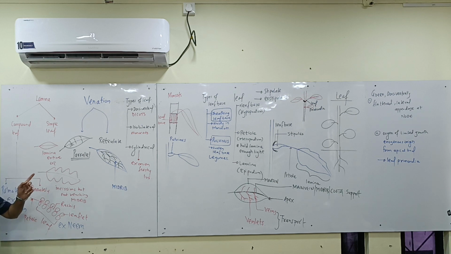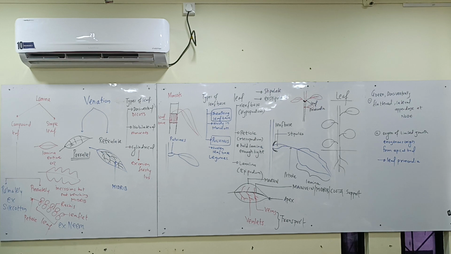So look at the whole board once. Leaf is defined as a green, lateral appendage, dorsiventrally flattened, of limited growth, exogenous. Yes. Then the point of attachment of the leaf on the stem is called the node. The distance between two nodes is called the internode. The three parts of the leaf are hypopodium, mesopodium, and epipodium. That is the leaf base, petiole, and lamina.